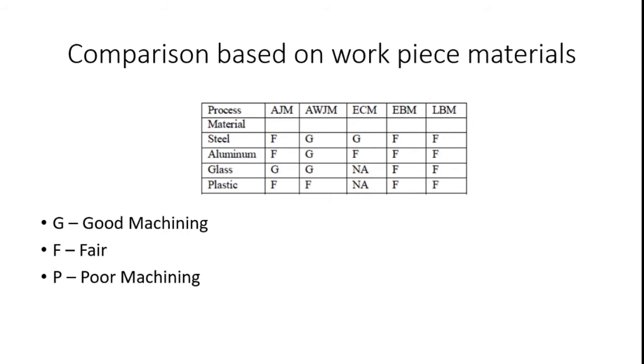Plastic is one of the non-metallic materials. Here, abrasive jet machining and abrasive water jet machining produce fair quality products. Electrochemical machining is not utilized for plastic, because plastic does not react with the chemicals, so electrochemical machining is not applicable for plastic. Electron beam machining and laser beam machining also produce fair quality products.